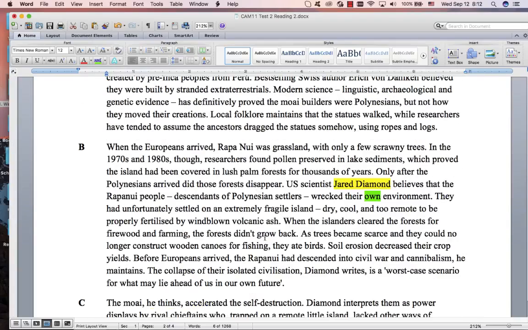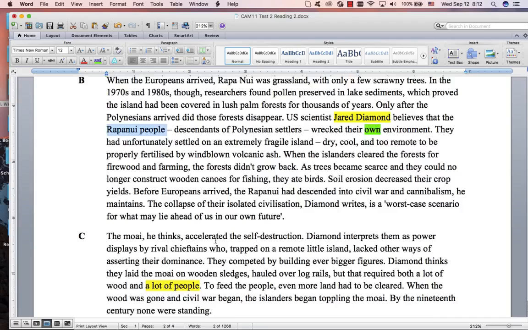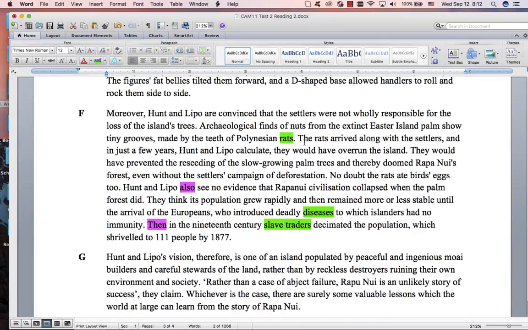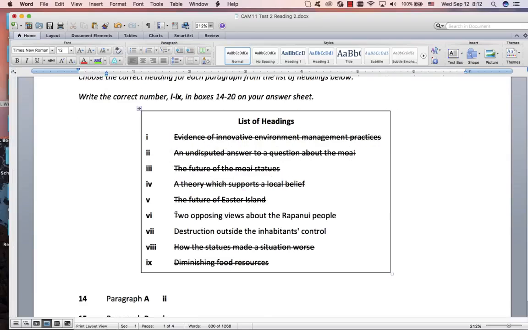So Jared Diamond was saying it's the people, these Rapa Nui people, who caused the trees to be lost. But this paragraph is saying it's not the people, it's rats, diseases, and slave traders, which caused all of these problems for these people. Two opposing views, no. And that's, again, negative stuff.